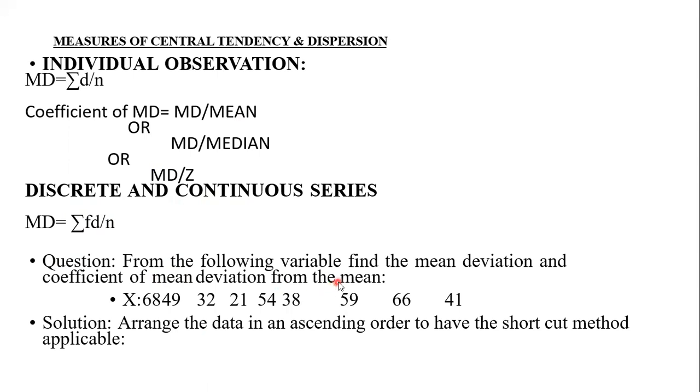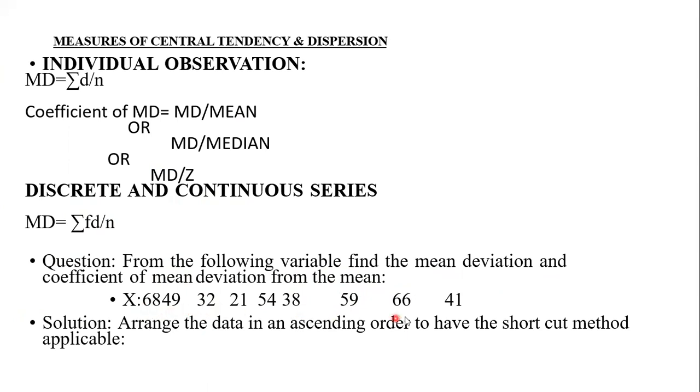So here, from the following variable, find the mean deviation and coefficient of mean deviation from mean. See, here from mean, we are going to find out mean deviation from mean. Like this, they are asking in the exam. You have to find out mean deviation from mean or median or mode. Like that, they are going to ask in the exam.